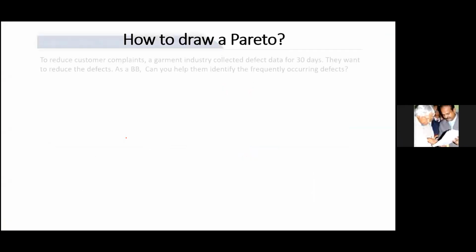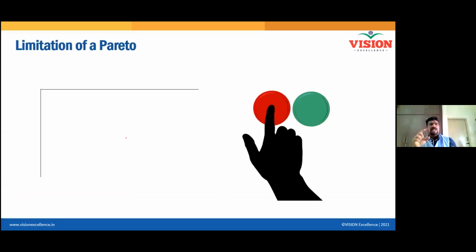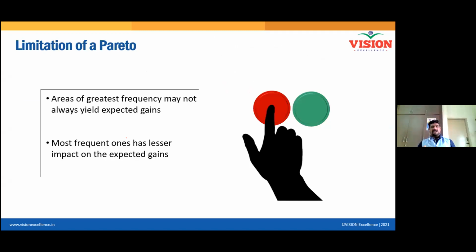Then can I just go alone with the numbers alone? So there is a limitation in this Pareto. See, we always go by the numbers. We always go by the defects which have more frequency. So that may not give you more gains. Okay, in all cases, certain defects which may occur regularly may not be most important. They may not get you so much loss.